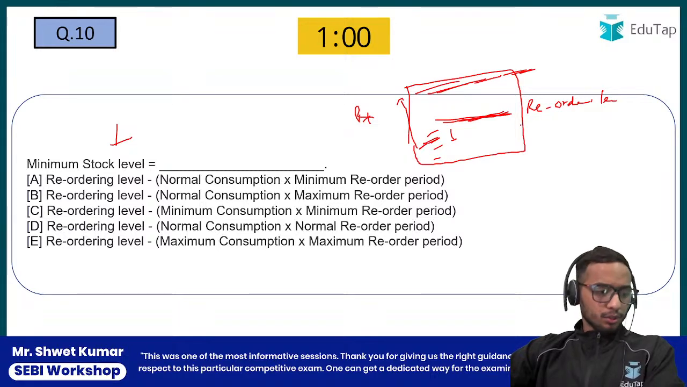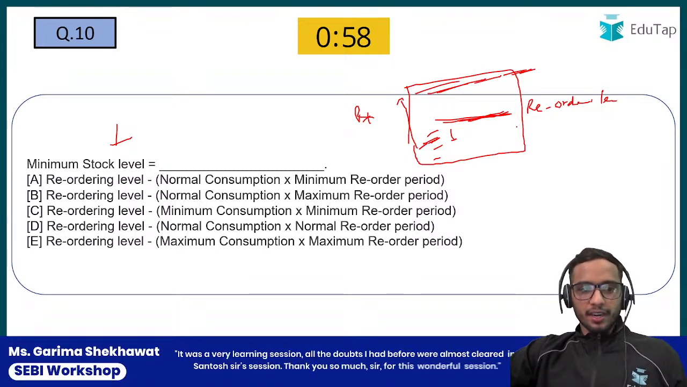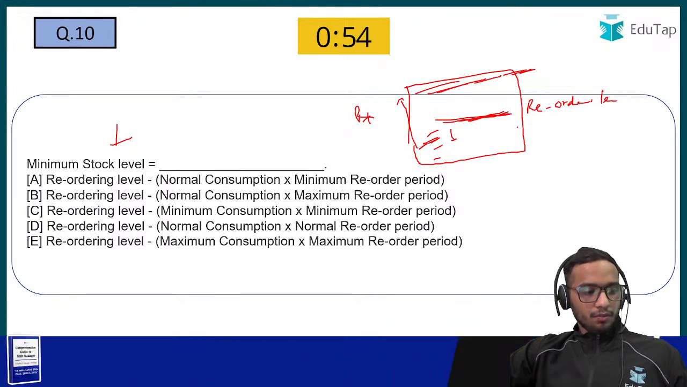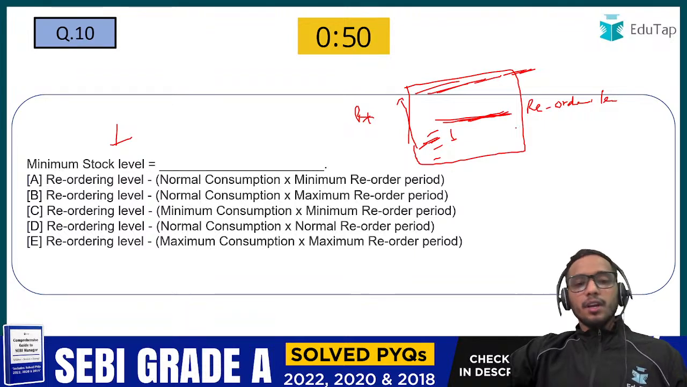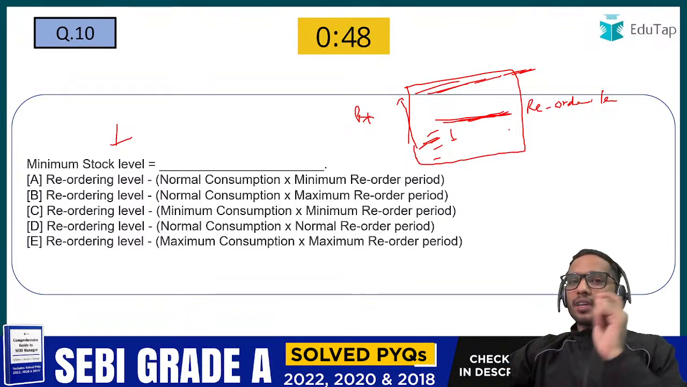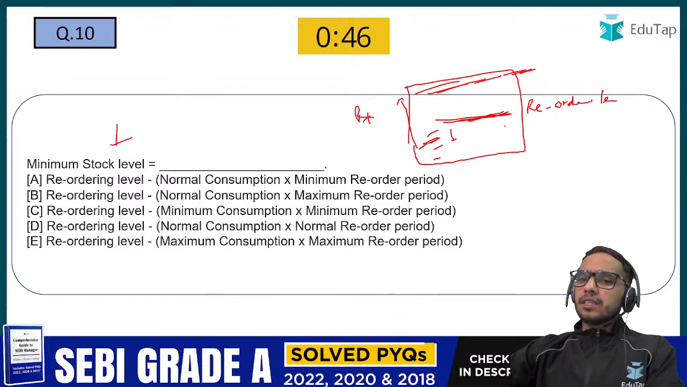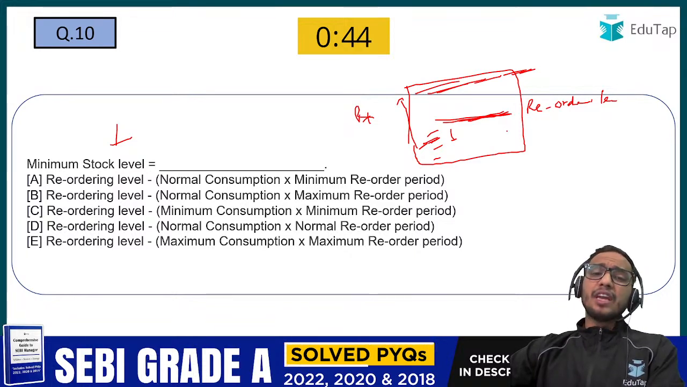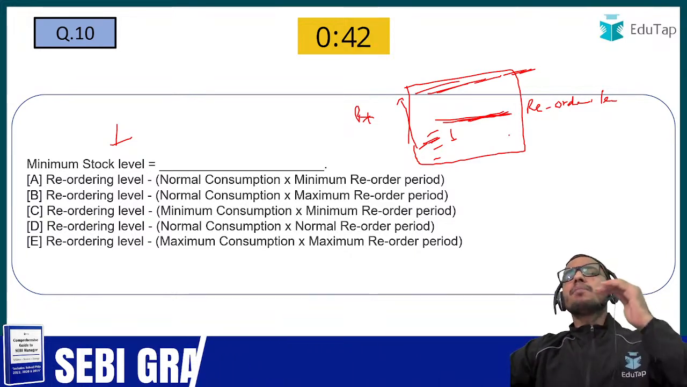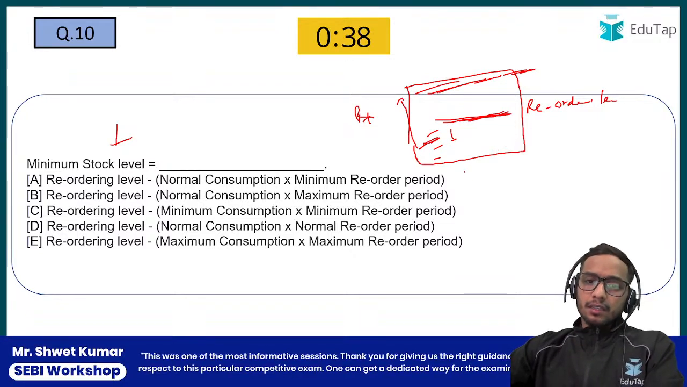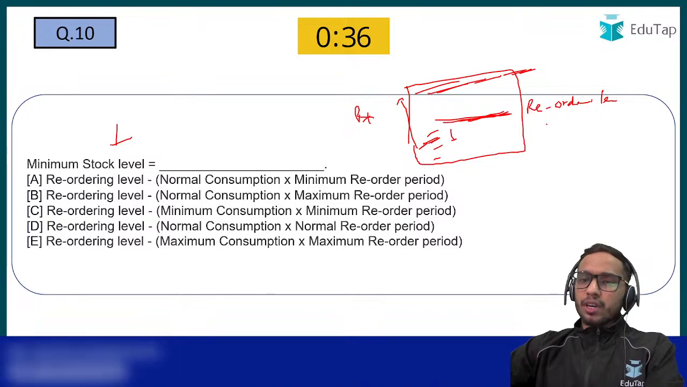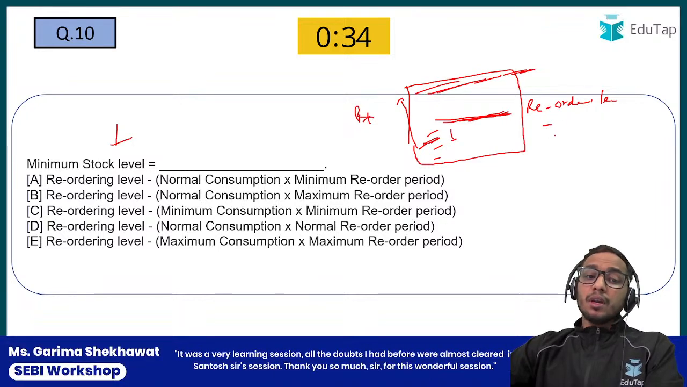okay? Let me check in the chat section who is correct here. This is something okay for this question as well. A few are correct. Very nice. So you have to remember a certain point here. You might say, sir, when you are trying to find the minimum stock level, you should deduct from the reordering level your maximum consumption and the maximum reorder period.